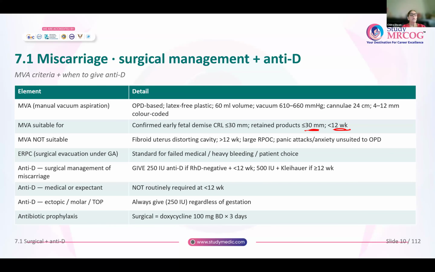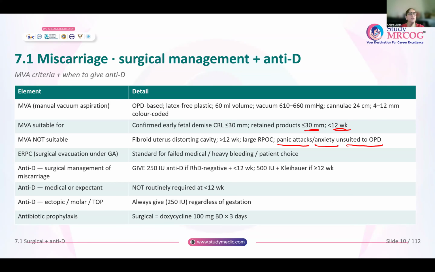Okay. Now, MVA again is not suitable if the uterine cavity is distorted. So you have fibroids distorting the uterine cavity. If the pregnancy is more than 12 weeks, or the retained products that are there inside are very large, or the patient is prone to panic attacks, she has anxiety, and she is someone who will not tolerate a procedure without some form of anesthesia, for them, MVA is contraindicated. For these women, then you can offer surgical evacuation under general anesthesia. So surgical evacuation is standard for anyone who has failed medical management, if there is heavy bleeding, or by choice of the patient.